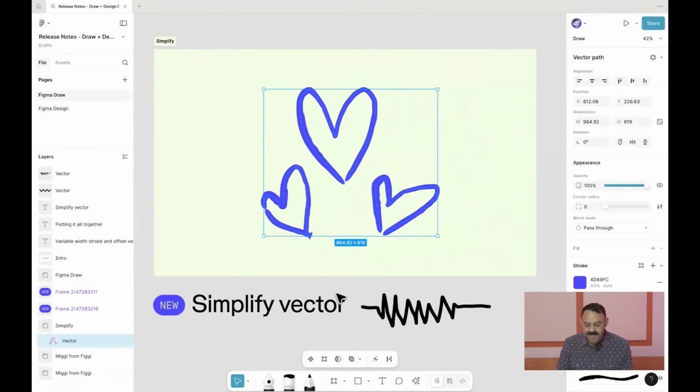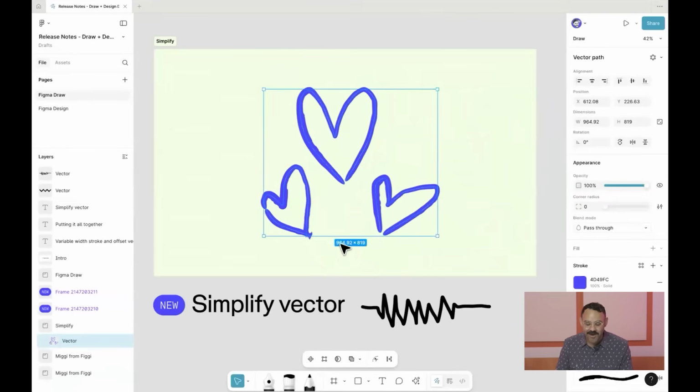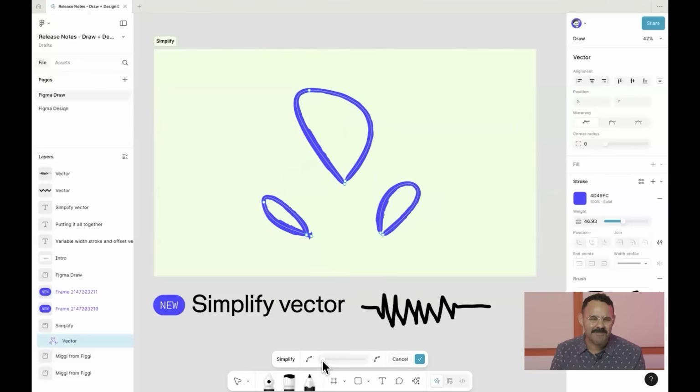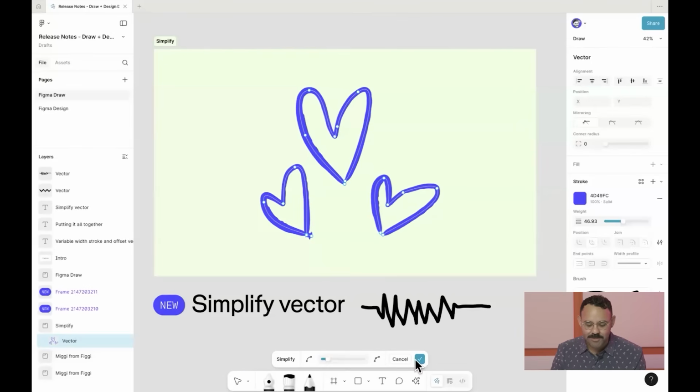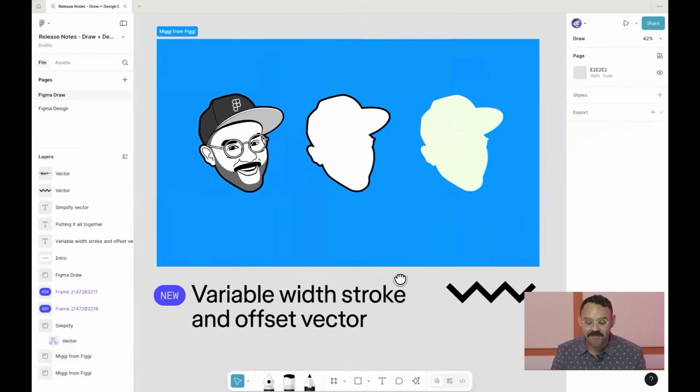Simplify Vector, what that's going to allow me to do when I select this object here, you'll see if I double click in, there's a lot of additional points. Let's say I want to reduce those points down, have a cleaner graphic. I can come down here, and when I turn on Simplify Vector and drag this little slider over to the left, you can see how it reduces it. Maybe I've gone a little bit too far, so let's bring that back and accept that. I'm absolutely loving it. It gives you an easy way to clean up your vector artwork.